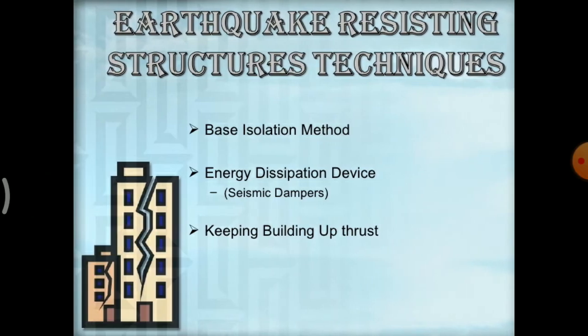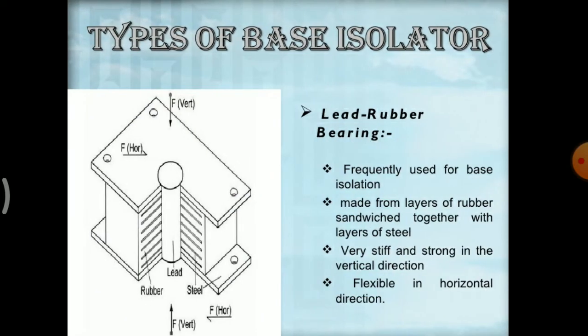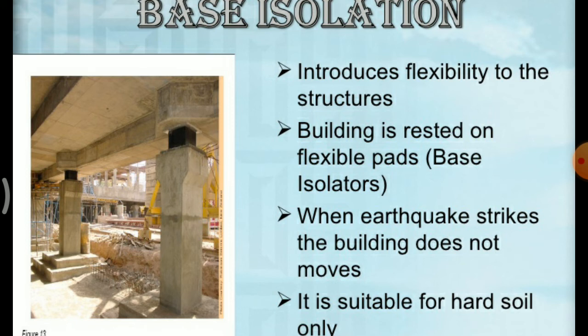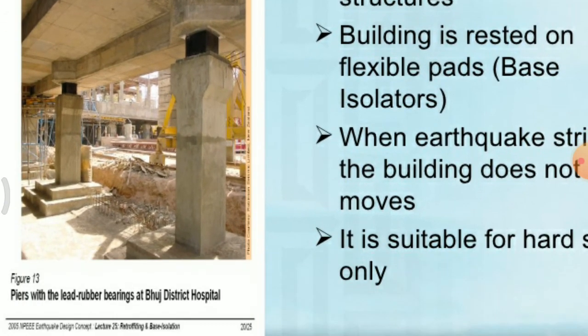Now, earthquake resistant structure techniques. There are three techniques we use: the base isolation method, energy dissipation devices, and keeping the building upright. The base isolation method we can see in the image. We provide a base isolator for the building, which introduces flexibility to the structure. The building rests on flexible pads, which are the base isolators. When the earthquake strikes, the building does not move, and it is suitable for hard soil only. Here in the figure, the pads with lead rubber bearings at the Bhuj district hospital.